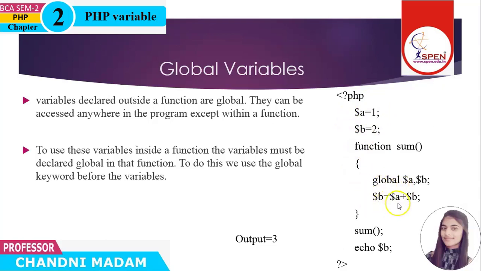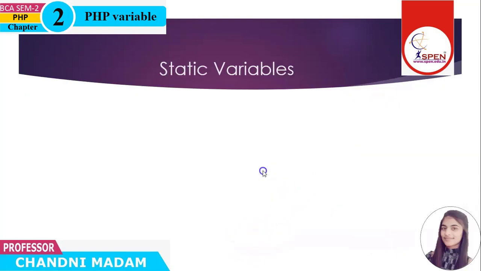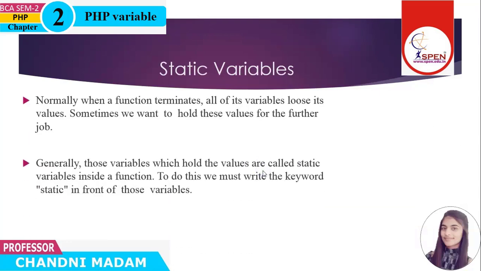Now we add A and B and store the addition into B. After sum is called, we print the B value. So it prints 2 plus 1. So output is 3.